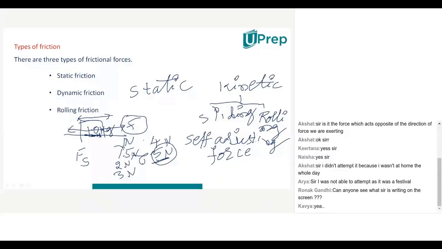Ronak? Yes, sir. Okay. Can you hold it up without it falling down? Yes, sir. You can balance it, no?